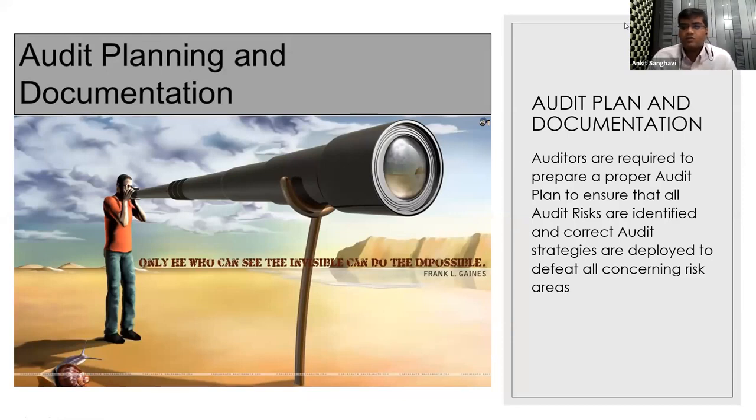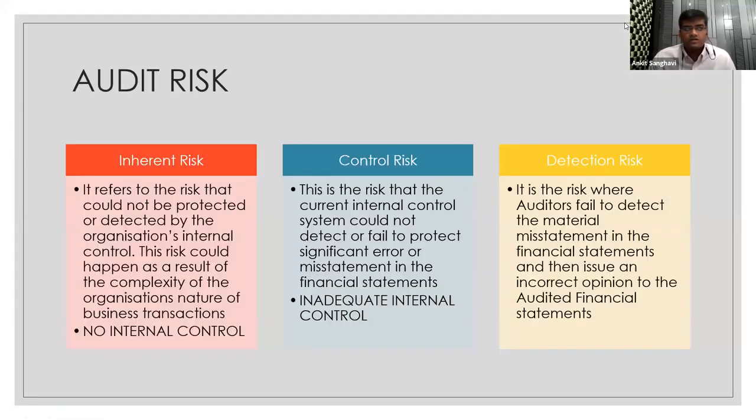The reason why we need to plan is because there are a lot of audit risks in auditing, and we need to ensure that all those risks are mitigated while we are making the plan. There are three primary risks that I would like to introduce to the audience. One is the inherent risk, one is the control risk, and one is the detection risk. If you read through the inherent and the control risk, only the first part, you will realize that there is a thin line of difference between the two.